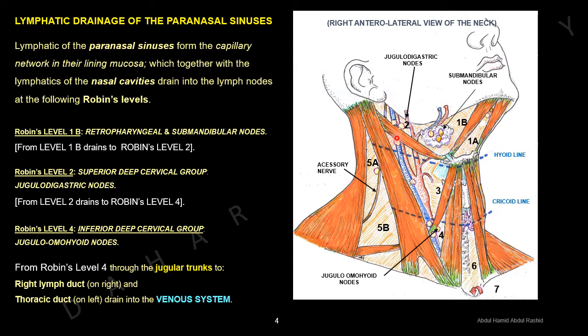From Robbins level 2 it drains to Robbins level 4, also called inferior deep cervical nodes or jugulo-omohyoid nodes. From Robbins level 4, through the jugular trunk to the right lymphatic duct on the right side and the thoracic duct on the left side, it drains into the venous system.